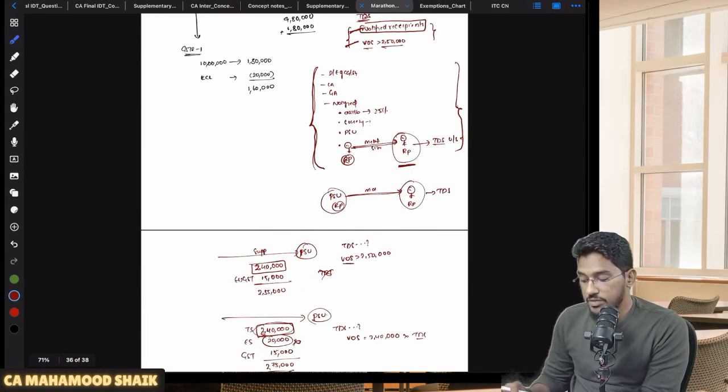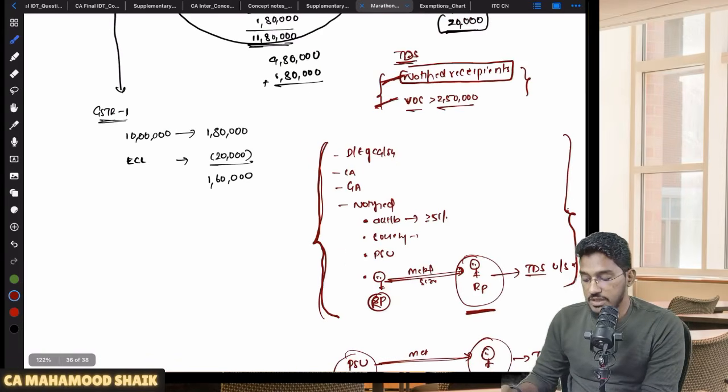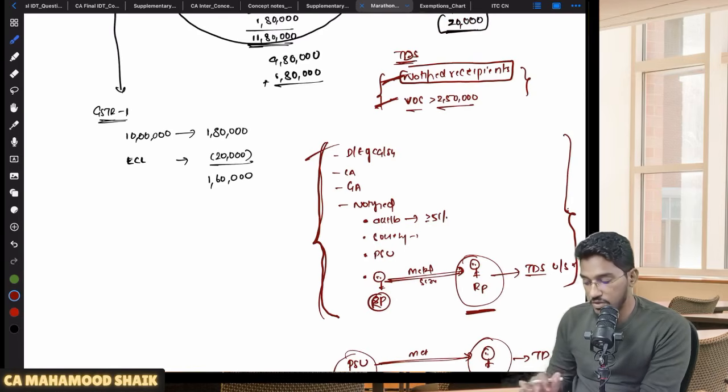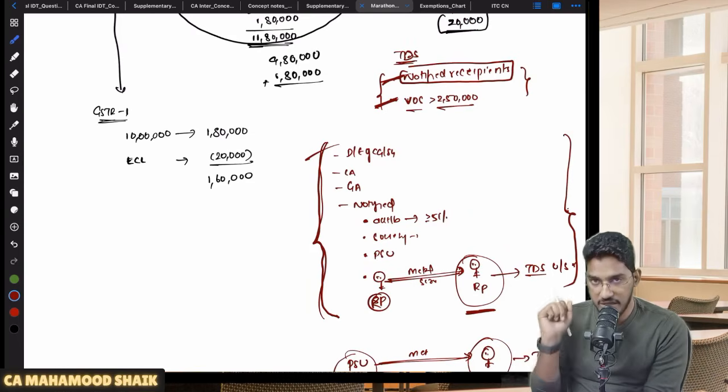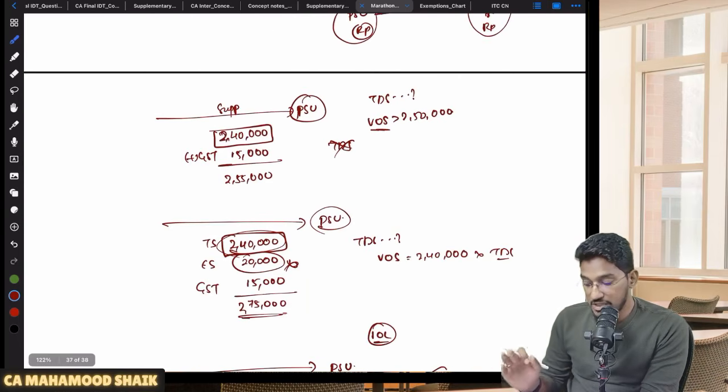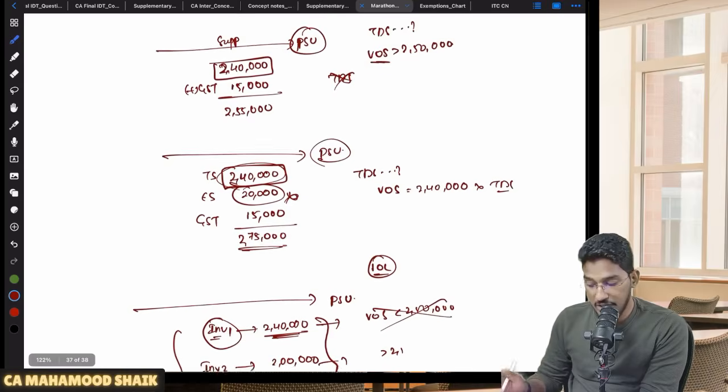Okay, so what did I tell you till now? When will TDS become applicable? First, the recipient must be notified. Who all are notified, we have seen. The value of supply under a contract must exceed 2,50,000. How to calculate the value of supply, we have seen. And also, what are the specific cases where TDS will not become applicable? That also we have seen.